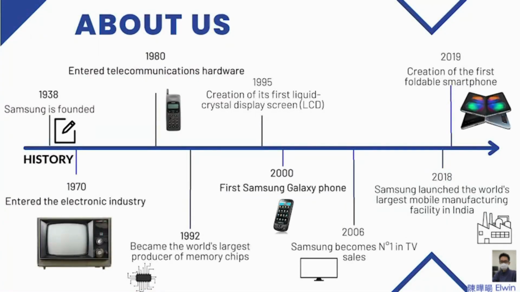First, let us look at the history of Samsung. Founded in 1938, made the first Samsung Galaxy phone in 2000, became number 1 in TV sales in 2006, launched the world's largest mobile manufacturing facility in India in 2018, and created the first foldable smartphone in 2019.